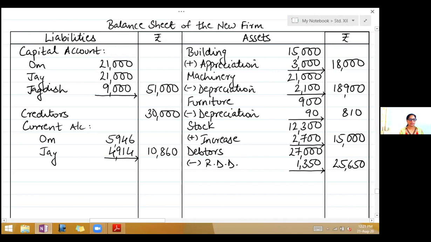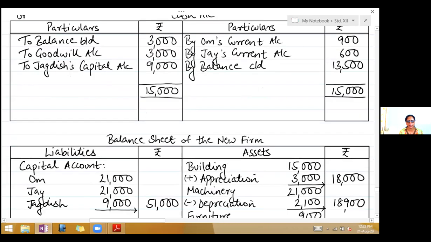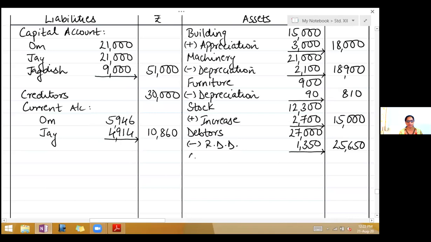Next account to close is cash account. Take the total of the debit side, which is greater, it's 15,000. Write it on the credit side, 15,000. Write on the credit side, by balance carried down, 13,500. Now cash is an asset and the balance in cash account you will write on the asset side of the balance sheet. Write cash 13,500.